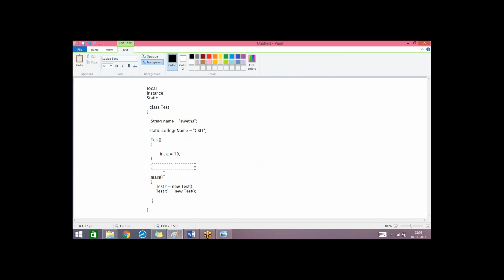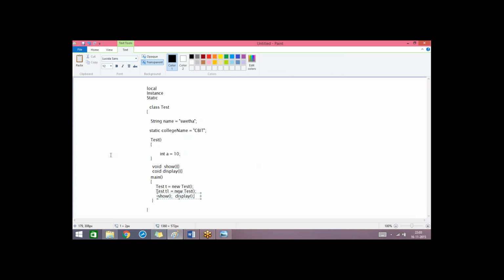Suppose I write void show with some implementation, and another method void display with some implementation, and then from the main method I first call the show method and then the display method.